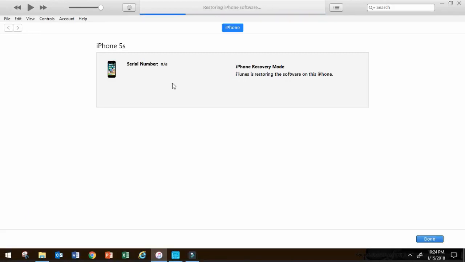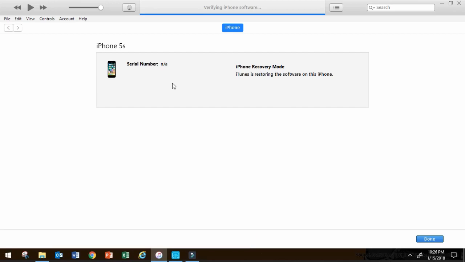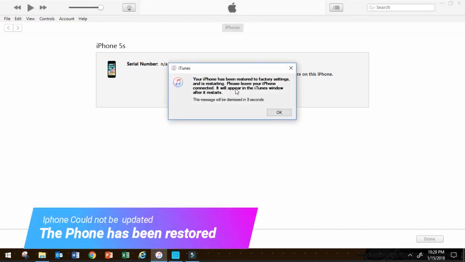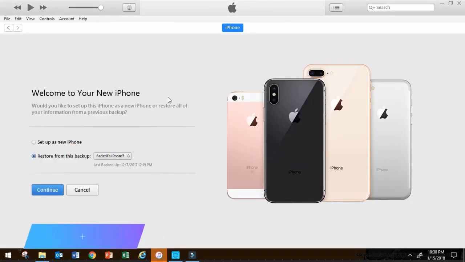So if you see here, it is restoring iPhone software, and also it will install the new software update, which I'm going to use for this phone, 11.2.2. That is the latest one, up to date now, at January 2018. If you see here, it has all been done. The phone has been recovered and put back to the factory setting.